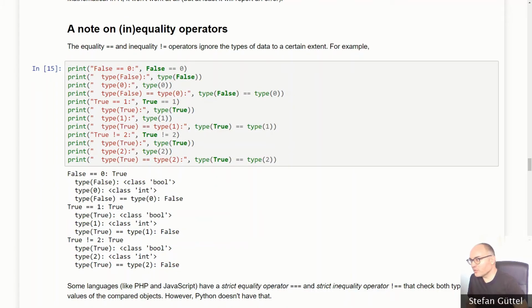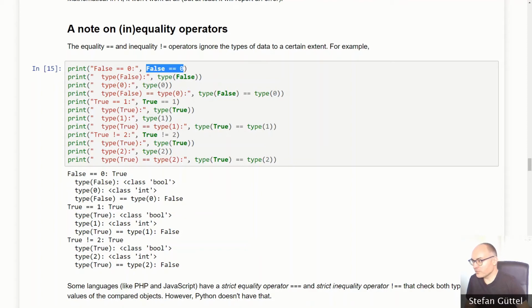Just a quick note on equality and inequality operators, as they ignore the types of variables to a certain extent. It is perfectly valid in Python to have a comparison of this form, where we compare the value False, which is a Boolean value, to the value 0, which is an integer value.